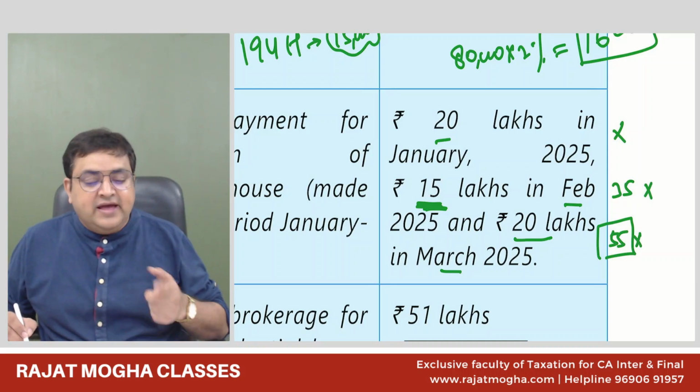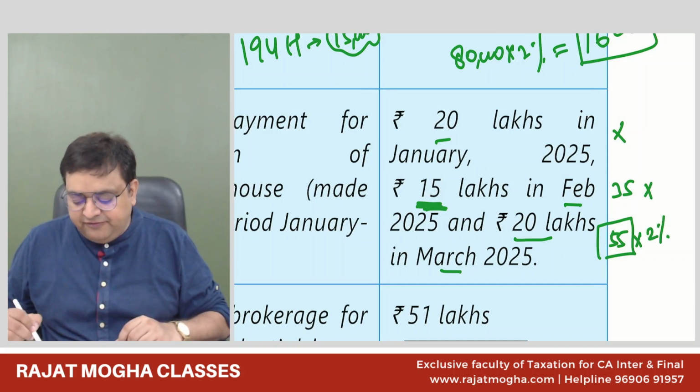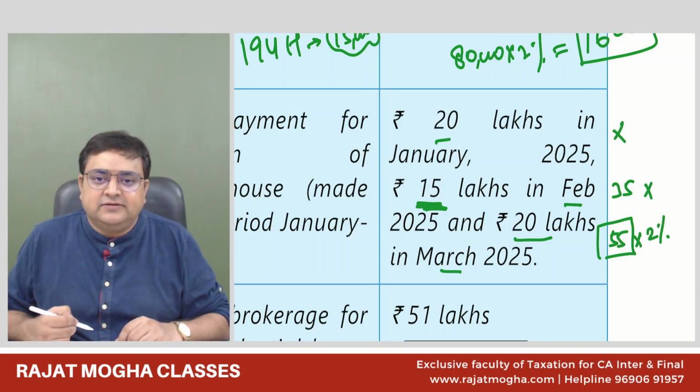2%. Why? Because you are deducting the TDS in the month of March 25 here. So 2% would be 55 lakh into 2%. This would be the TDS.